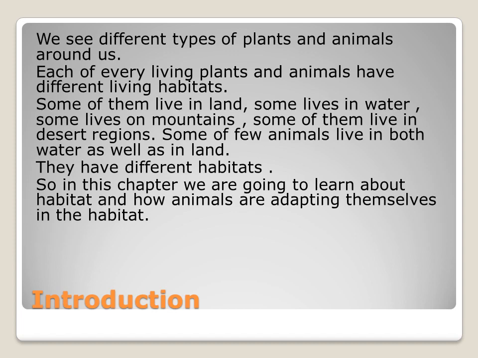So what is the introduction? Our earth is made up of both living things and non-living things. Not only the human beings, the plants and animals are also present on the earth. Each and everything has a different habitat, right? Some of the plants and animals live on the land, some live in the water, some live on the mountain, and some of them live in the desert region. A few animals are able to live both on land as well as in water. So each and every organism, plants and animals, has a different habitat.